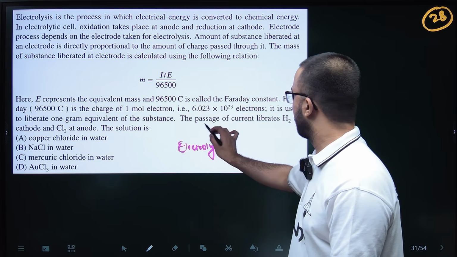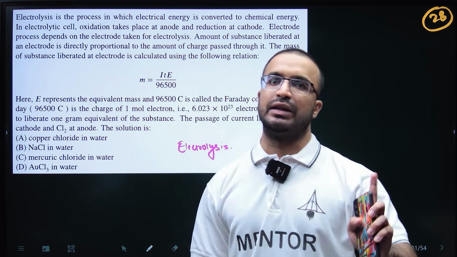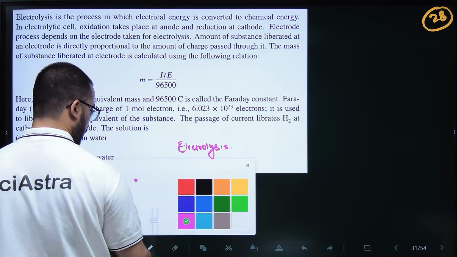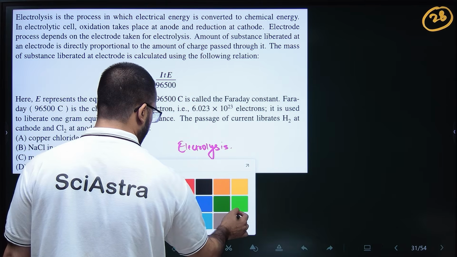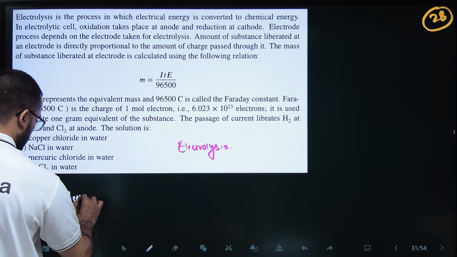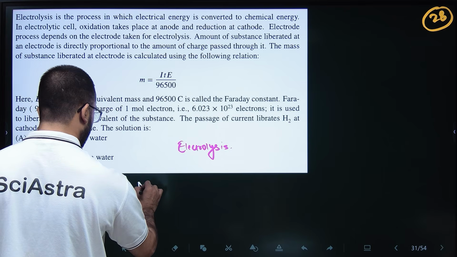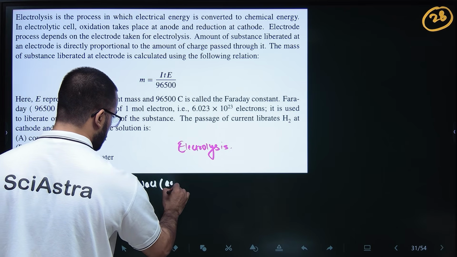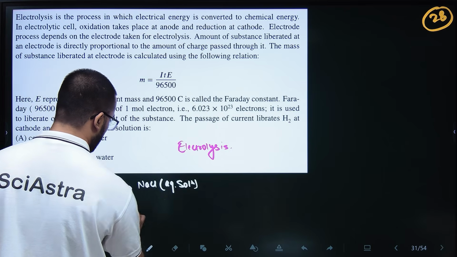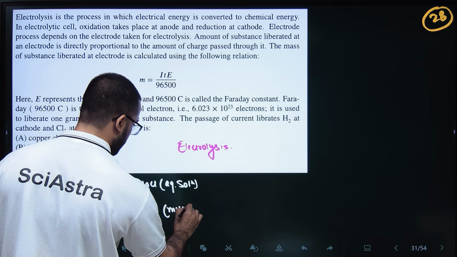They have said that the passage of current liberates H2 at the cathode and Cl2 at the anode. See, always remember, if you are doing the electrolysis of NaCl in aqueous solution or NaCl in molten form.